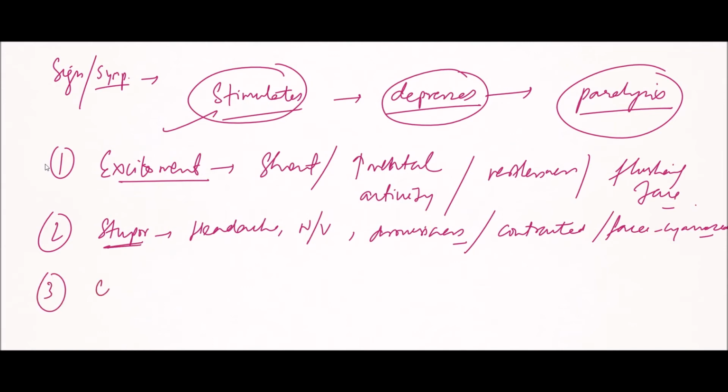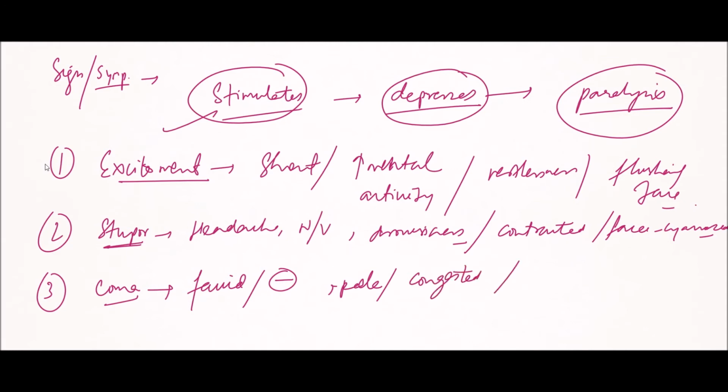Now, the third stage is the stage of coma, the final paralysis of nerve centers, in which all the muscles become flaccid and all reflexes are abolished. The face is pale and the conjunctiva is congested.